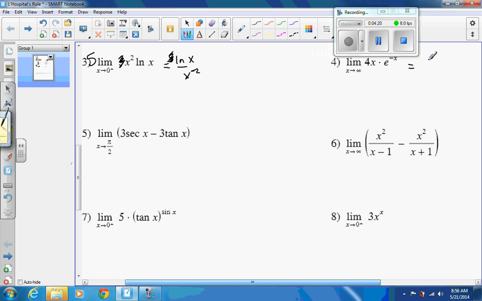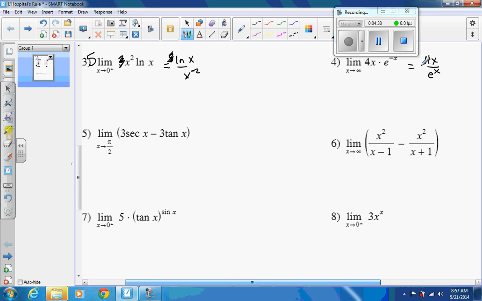This next one, 4x, move the e down to the bottom. Maybe even factor out that 4 again if you want to. The next one, can't really just move something. We actually have 2 different terms. You're going to have to combine these terms.